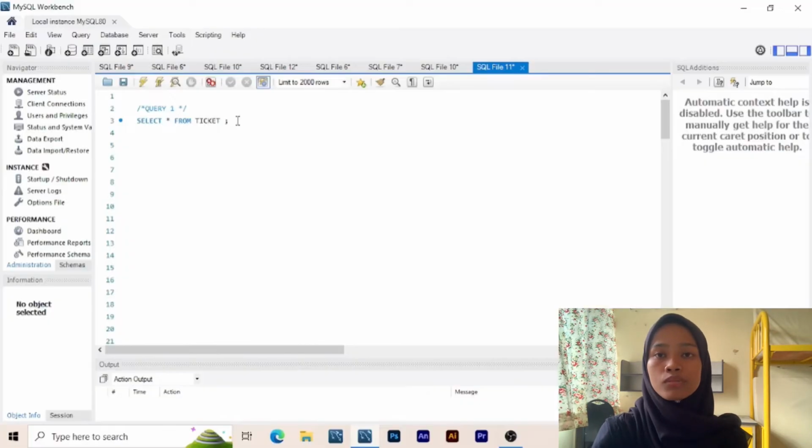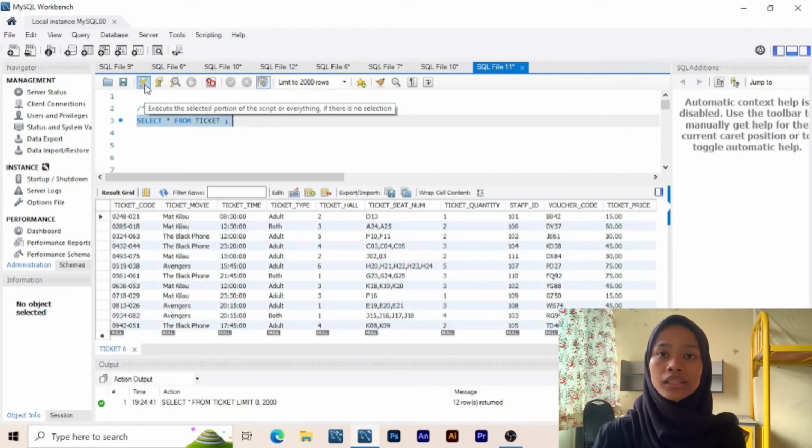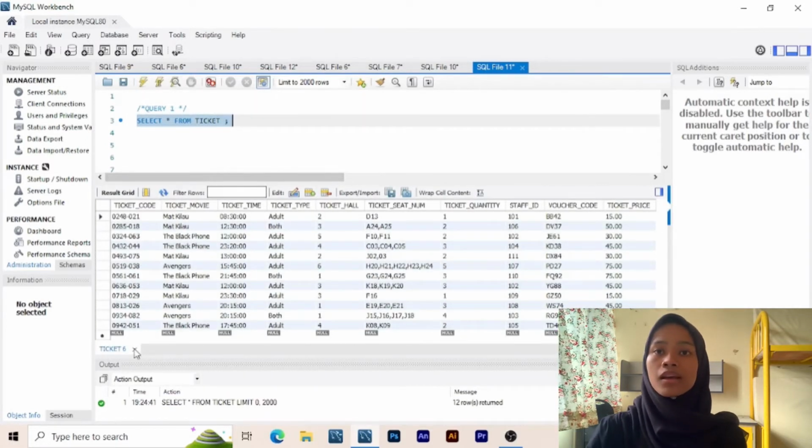So we start from simple SQL query first. For query 1, list all the table about ticket, which is data about movie ticket, time, hall, seat number, and so on. So our command is select all from ticket. So this is the output.